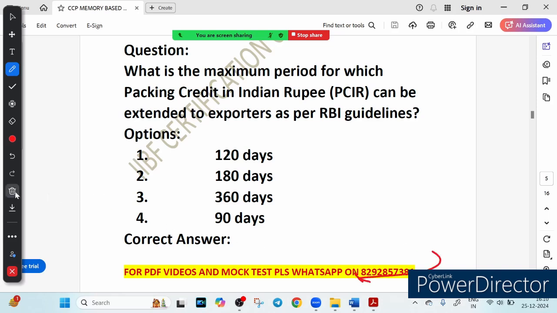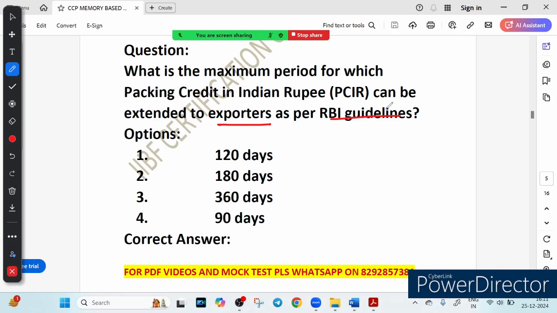Now let's see the next question. The question is: what is the maximum period for which PCIR, that is packing credit in Indian rupees, can be extended to an exporter as per RBI guideline? Tell me, what is the maximum number of days? The options are 120, 180, 360 and 90.